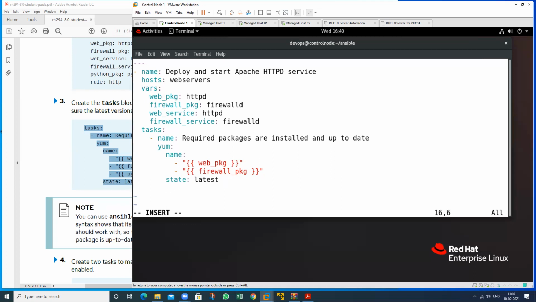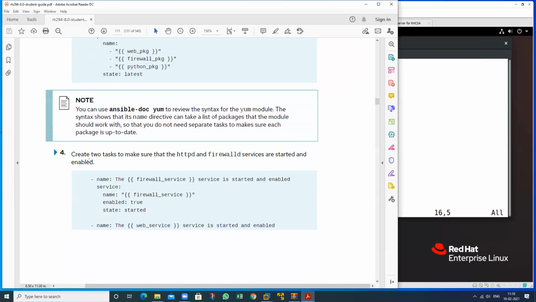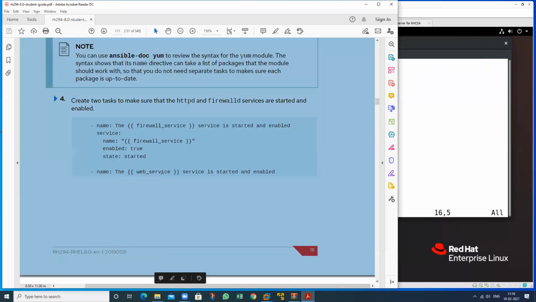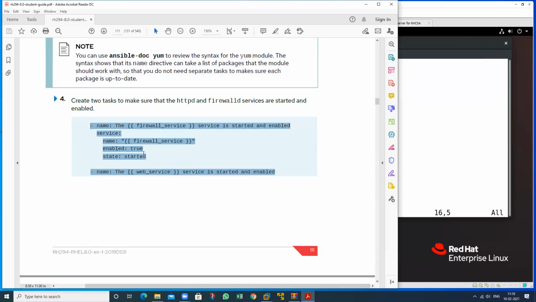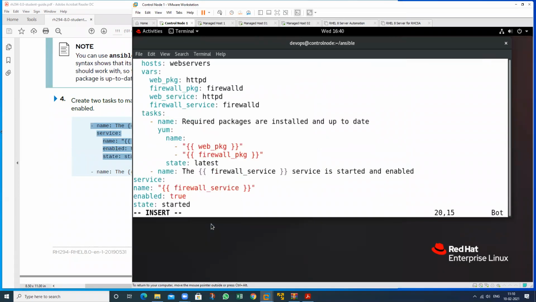And what is my other task? I want to define the second task. So this is my second task. Just copy this one, then paste here. So I will install this one also.